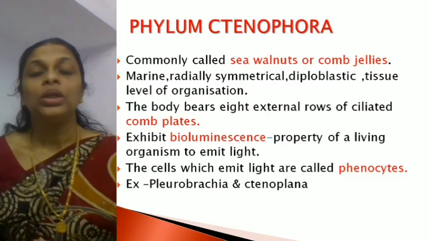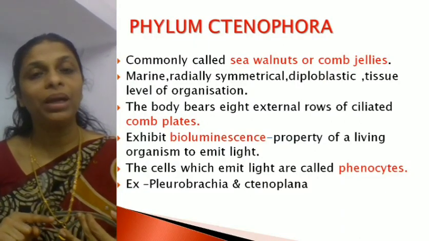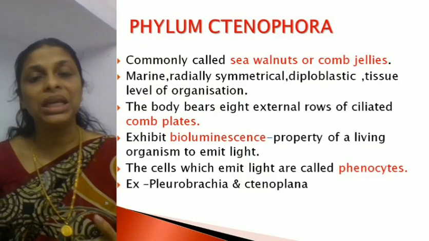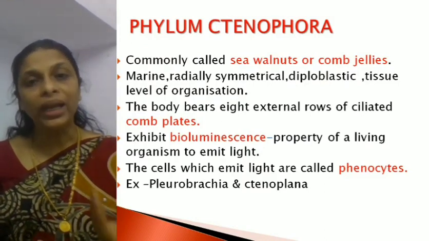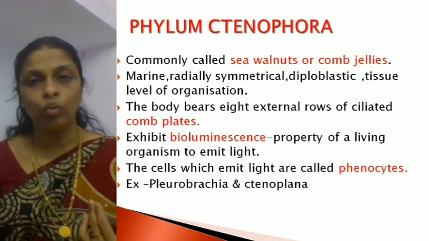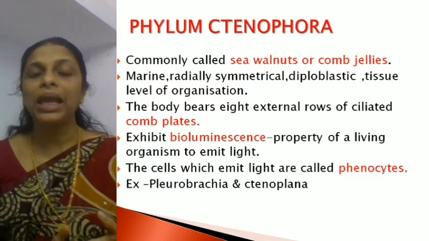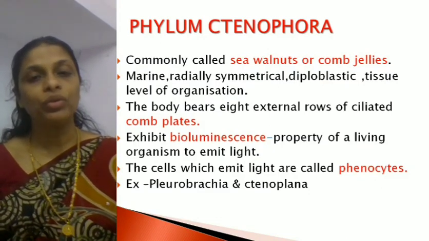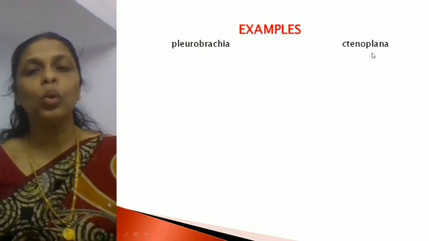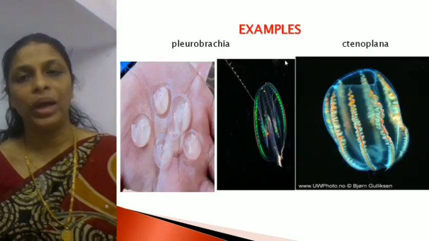Hope you got it. So these are the unique features. You have to remember about the comb plates, about bioluminescence, about photocytes and the common name, sea walnuts or comb jellies. In addition, the common features: they are found exclusively in marine water, they exhibit tissue level of organization, they are diploblastic and they exhibit radial symmetry. And you have to remember the examples. One is Pleurobrachia, another one is Ctenoplana. How to pronounce this? Ctenoplana. These are the two examples that you have to remember.